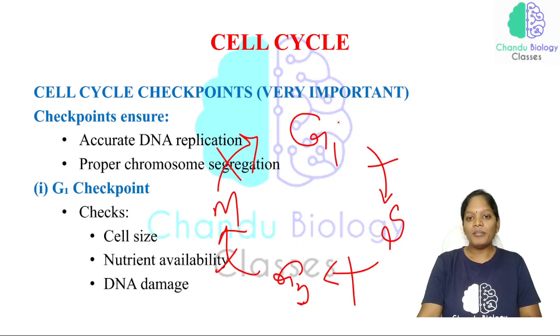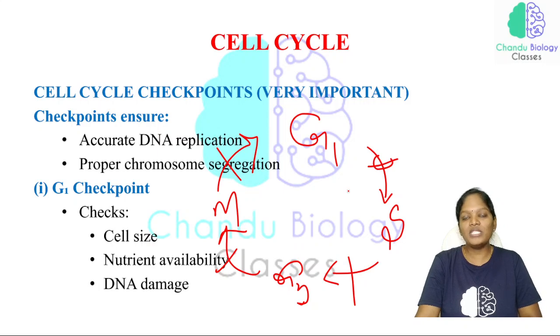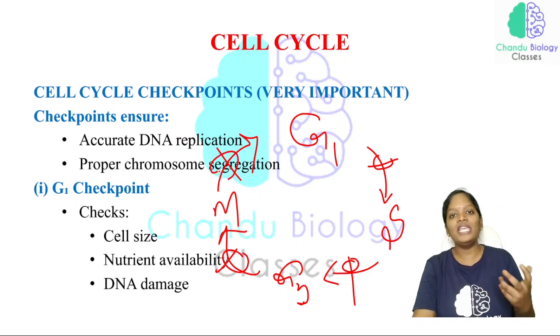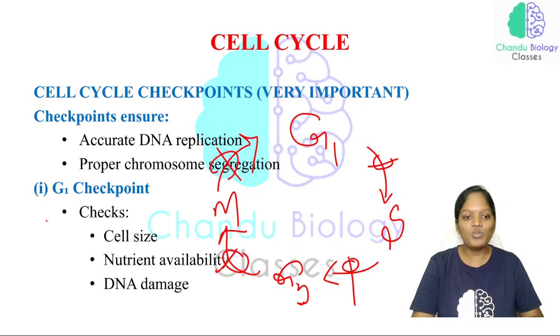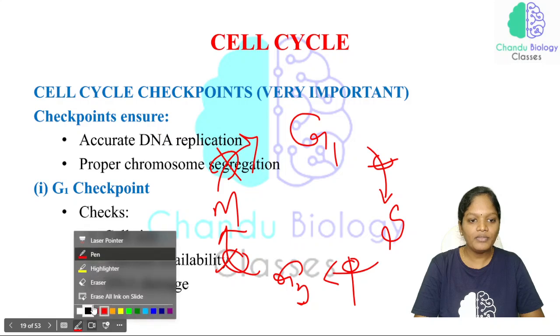The cell coming from the G1 phase to the S phase is checked by the G1 checkpoint. So what exactly happens in the G1 checkpoint, in the S checkpoint, and in the other checkpoints? This is what we are going to discuss now.